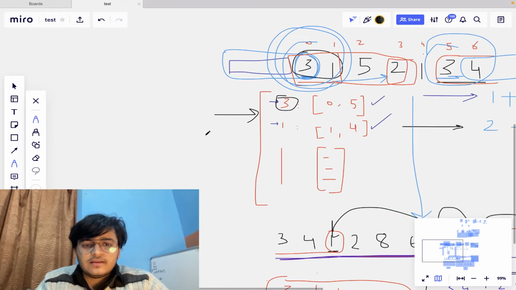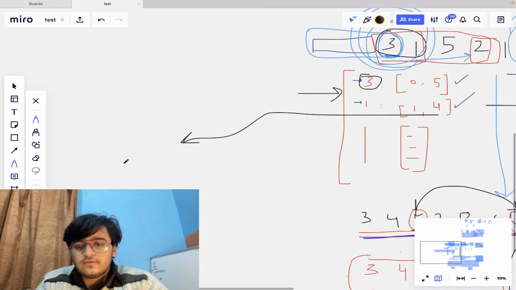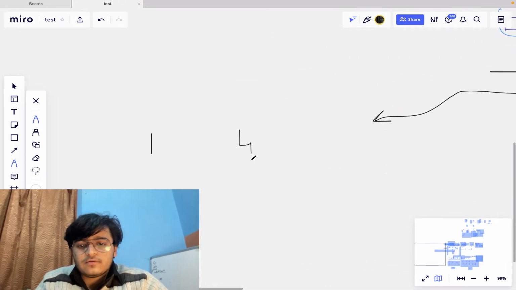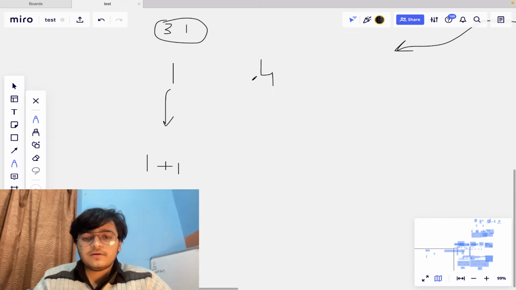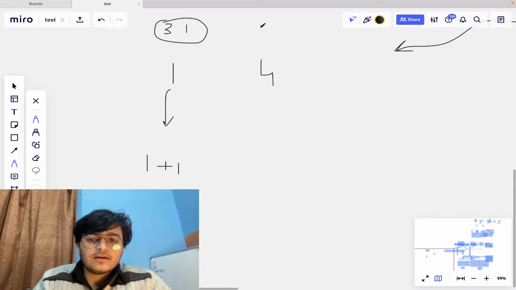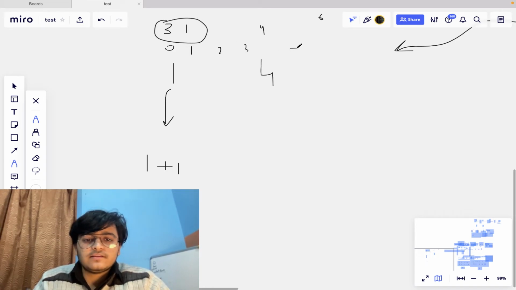So suppose I am taking 1, so this is the answer, 1 4. Let me take the answer of 1 4. So the occurrences are 1 and 4. So if it is occurring at 1, that means 1 is here and some element will be there, so the answer will be this 1 plus 1 is 2, because this will be the length of the part before that number. And if it ends at 4 and the total number is 6, so these are the indexes, right? 0 1 2 3 4 5 6, right? So if it is at index 4, then 2 more elements can be taken.